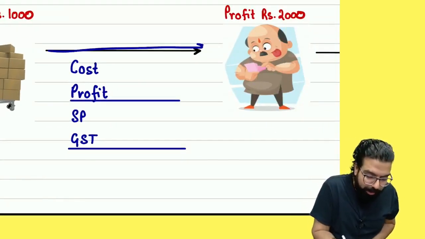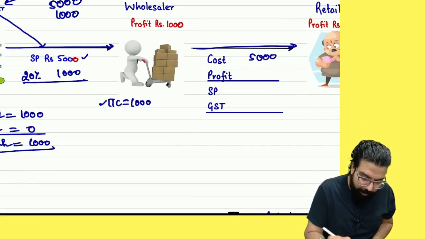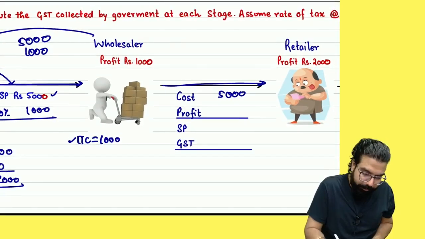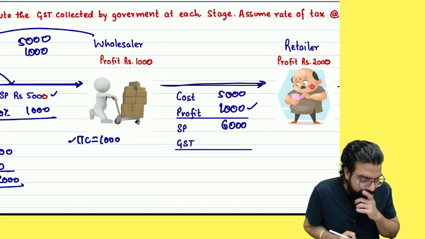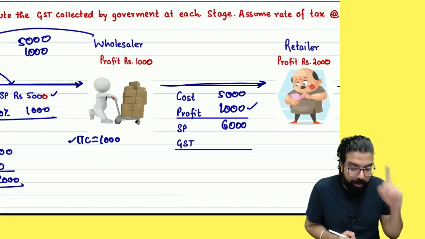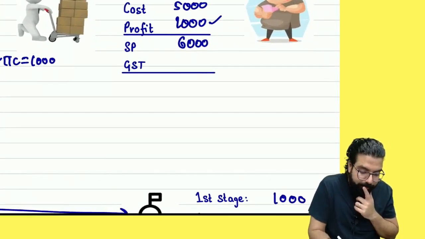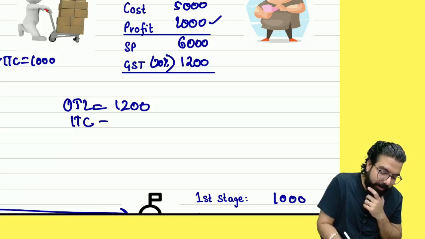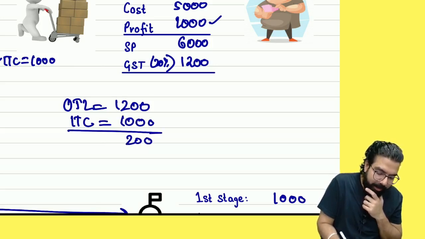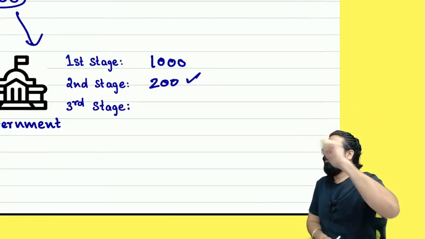He sold the goods to the wholesaler. Wholesaler, what is his cost if he got 1,000 rupees credit? 5,000. How much is the profit, everyone? 1,000. How much is the selling price? How much is the value addition? 1,000. 1,000 by 20% is? So actually it should come 200, right? Let's do the calculation. 1,200, 20%, right? Output tax liability. Input tax credit. How much ultimately? Did government get 200? Everyone got it? Chalo, theek hai.